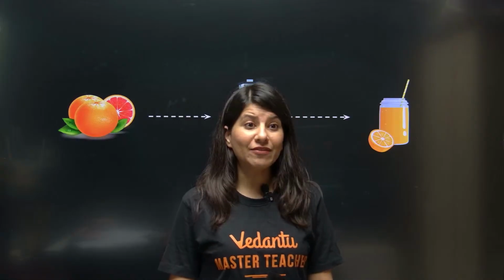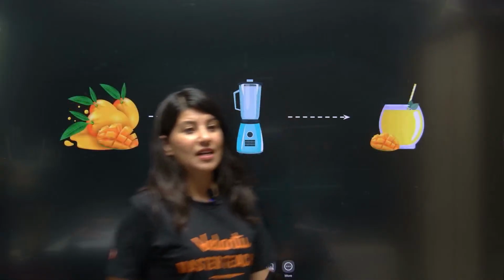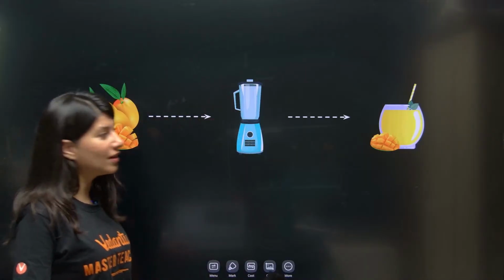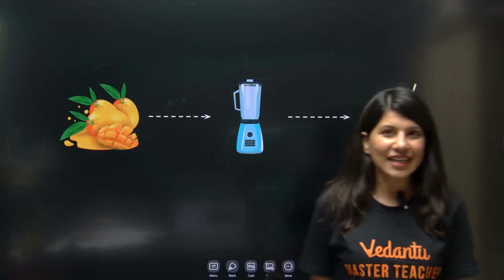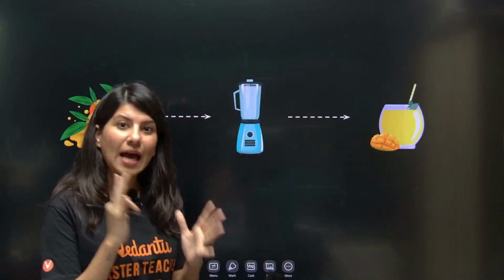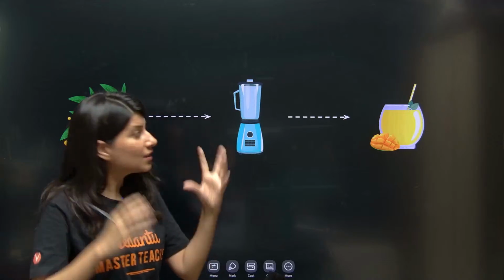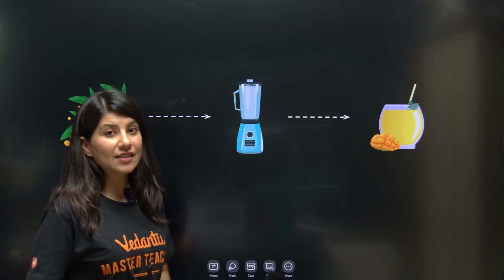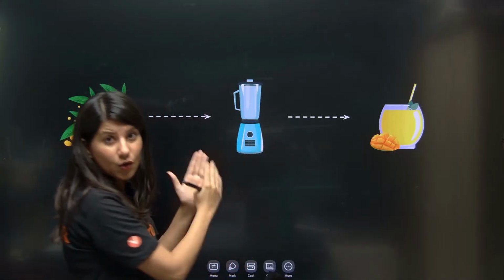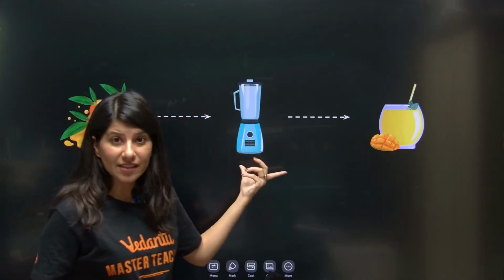And if I change the input, tell me, if instead of oranges I put mangoes in this juicer, what would I get? I get mango juice, right? That means there are three things happening over here. There is one machine, which we are going to call a function.